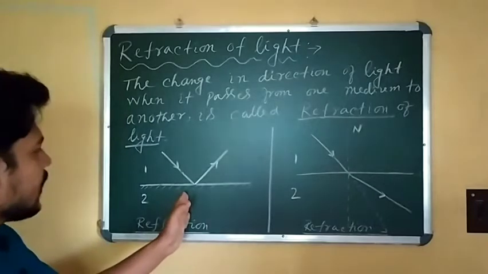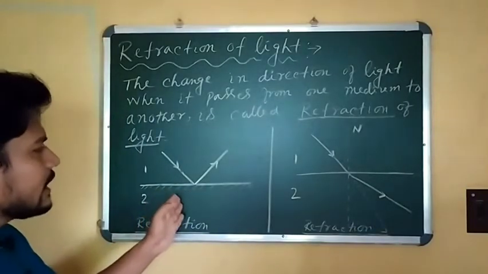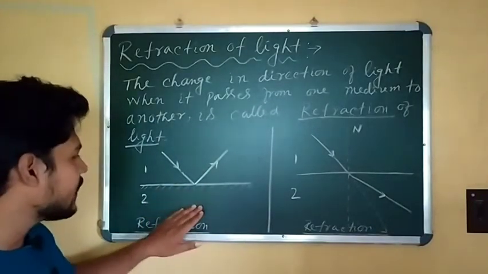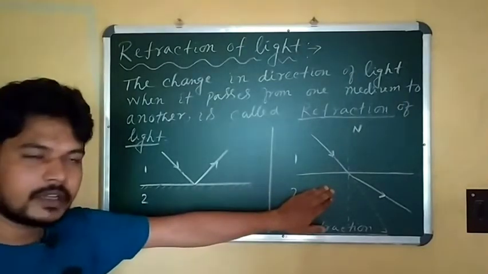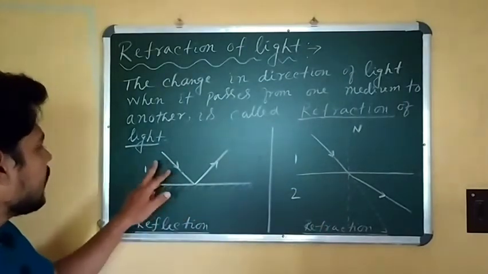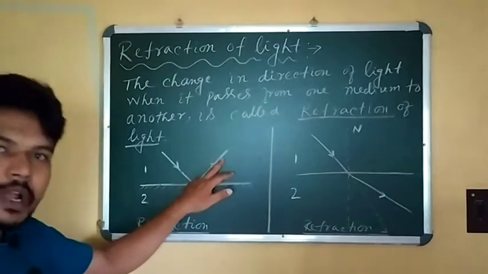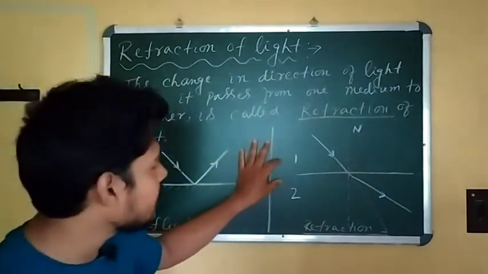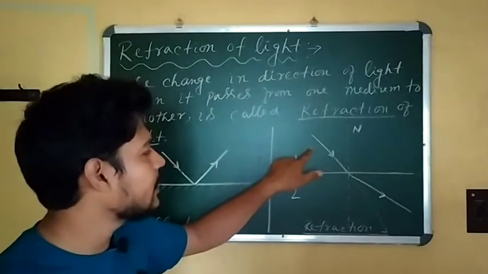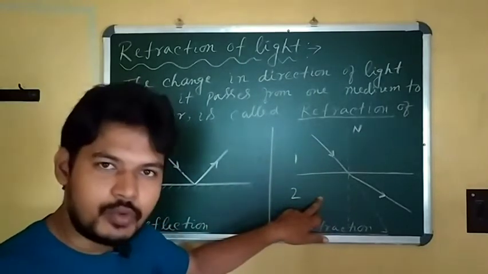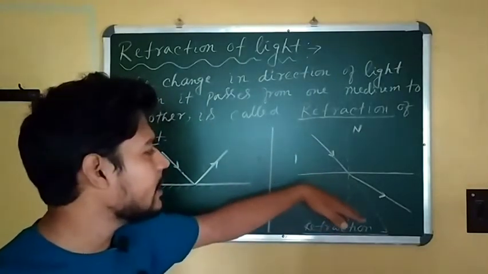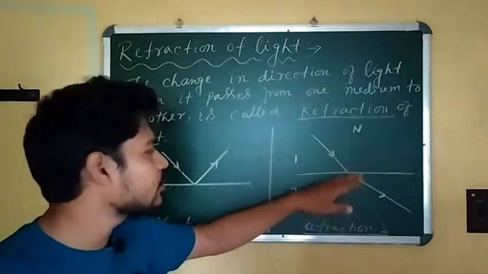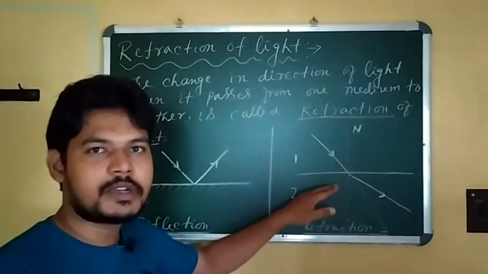So I am showing with the diagram the basic difference between reflection and refraction. In reflection, light bounces back into medium 1 again. But in refraction, light comes from medium 1 to medium 2, and the bending of the path occurs due to some causes. We will discuss that a few minutes later.